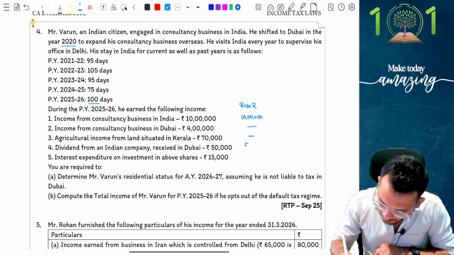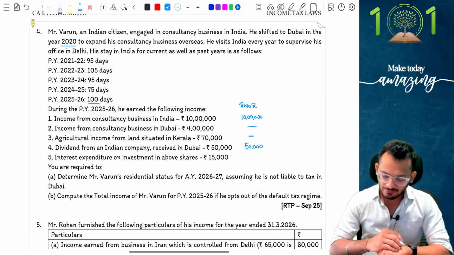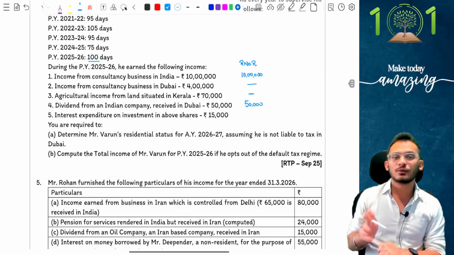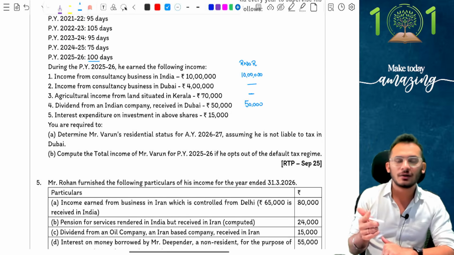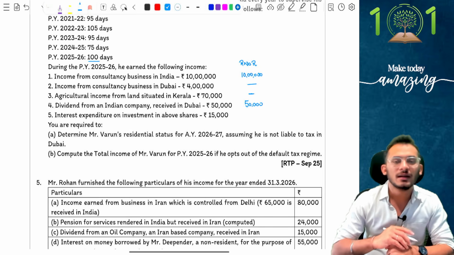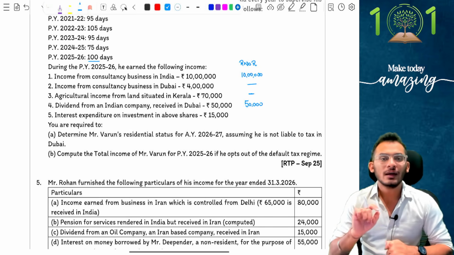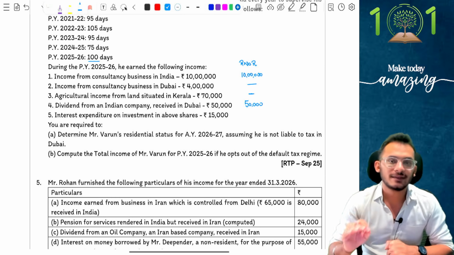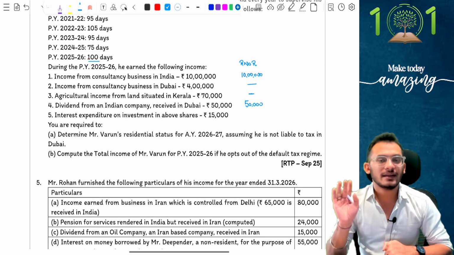Dividend from an Indian company received in Dubai. People, the moment dividend is coming from an Indian company, it is always taxable. I don't care. Next, interest expenditure on investment in the above shares. Here is where you need to know something else. As a student who has only done residential status, you may probably not know this, but let me clarify. When you go to section 56, the IFOS chapter will basically tell you that when you have any dividend coming from shares, only 20% of the expense can be claimed as deduction as interest.